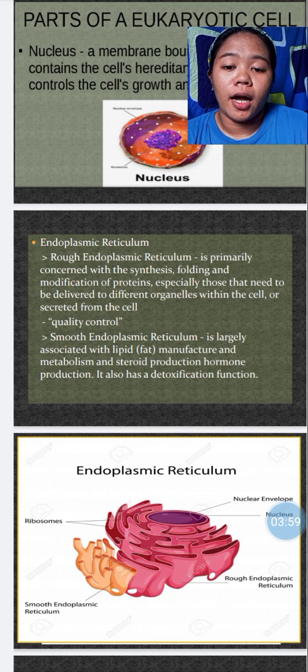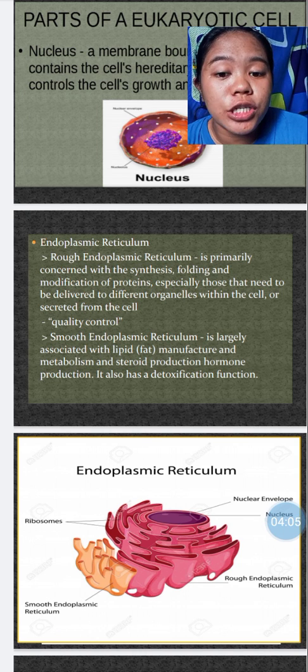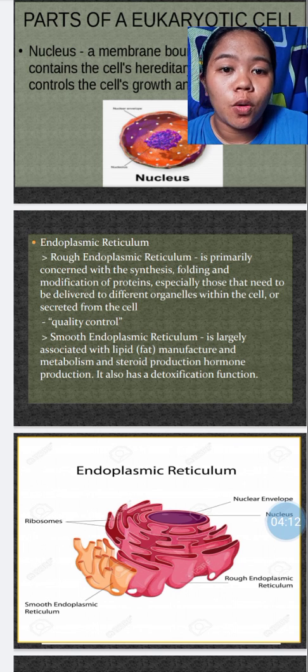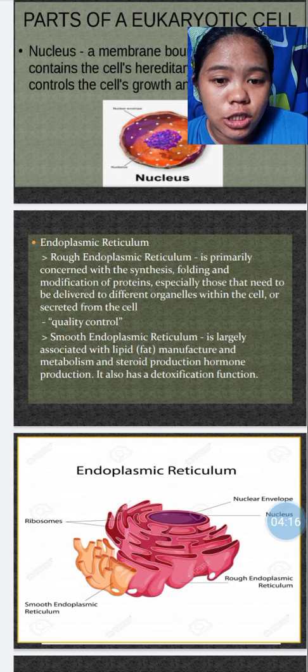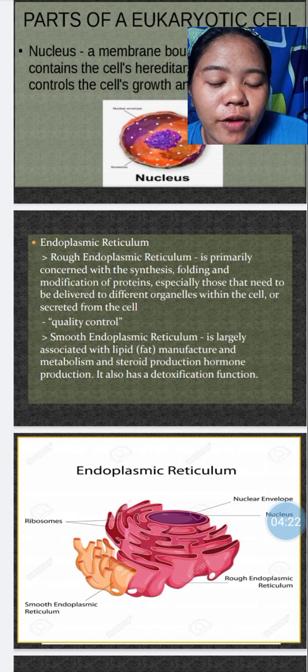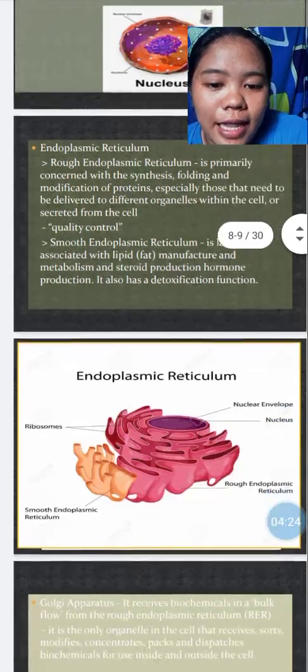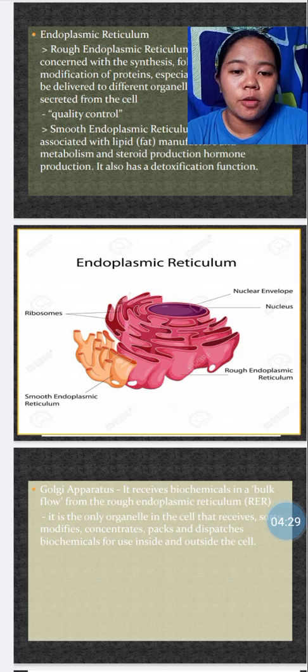So, ito daw po yung nag-a-associate ng fats na nagmamanufacture ng ating metabolism. When we say metabolism, ito po yung may kinalaman sa ating digestion and steroid production, hormone production. At saka ito rin po ay nagde-detoxify para sa ating cells. Here we have the diagram of endoplasmic reticulum.